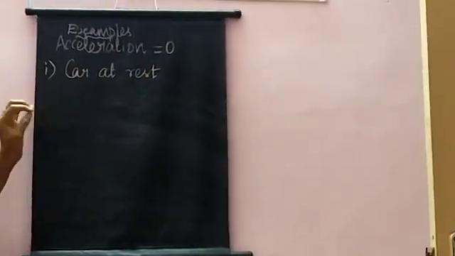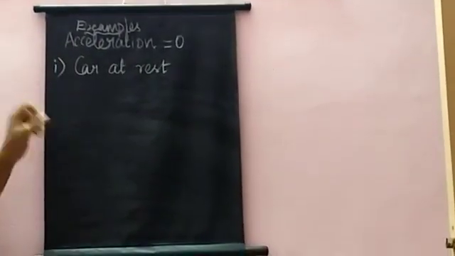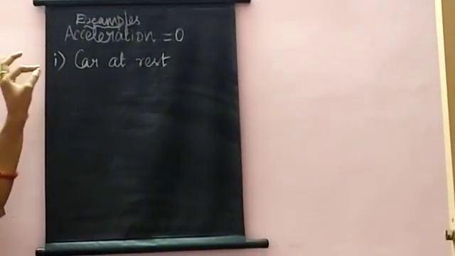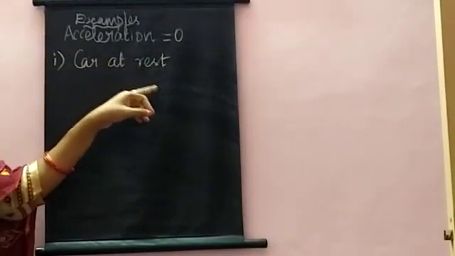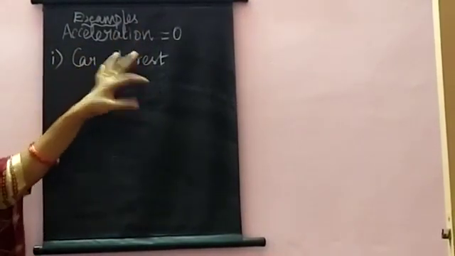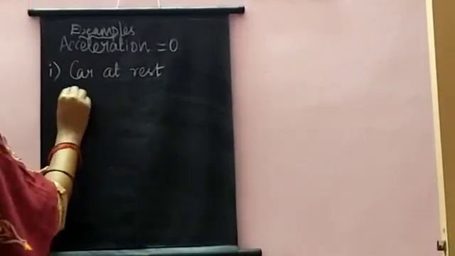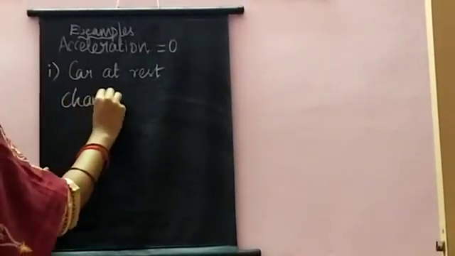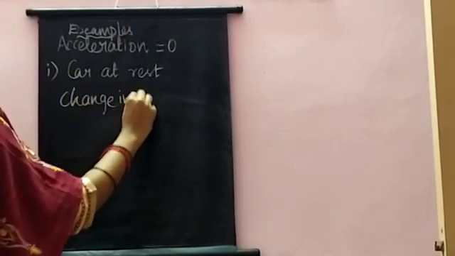Let us look at some examples. The first condition is the car at rest. If the car is at rest, the acceleration is equal to 0. How? It means the change of position is 0.